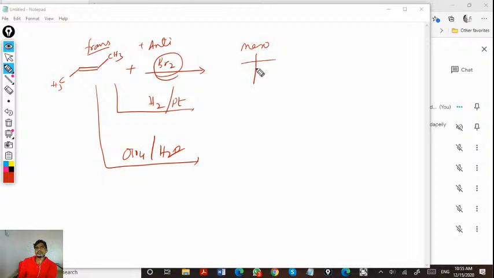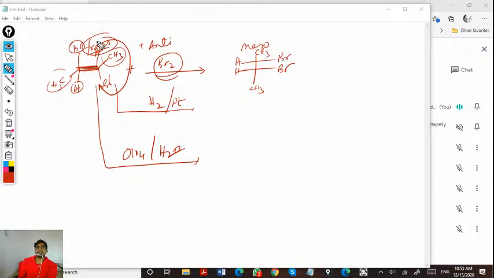Because it is opposite, the attack will also be opposite. So if I make all of them anti and rotate this by 180 degrees, all become the same side: CH3 CH3 on the same side, hydrogen hydrogen on the same side, Br on the same side.